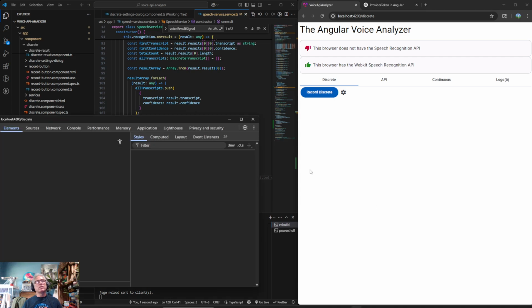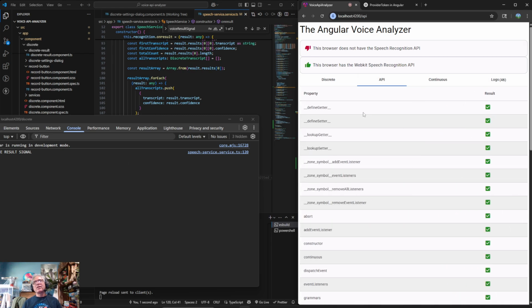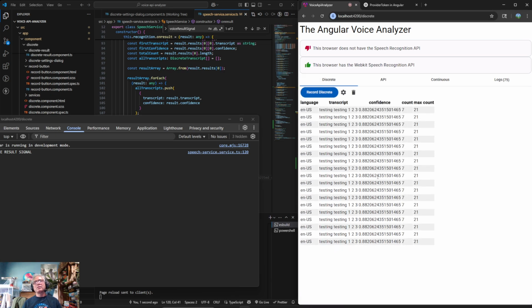Inspect. Let's go to the console. Testing, 1, 2, 3. Yeah, see, all of those are happening, but for some reason, until we interact, it doesn't get fired there. And then this one, oh no, this one did pick it up.